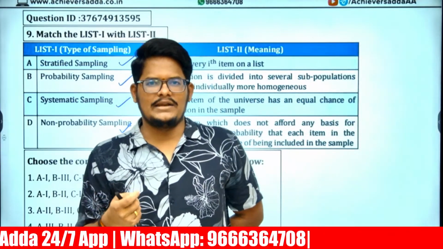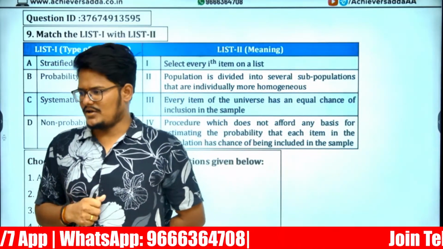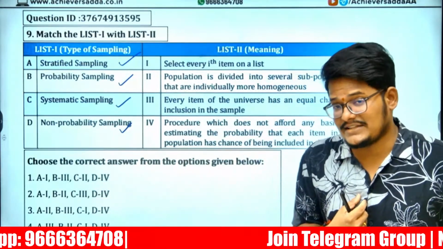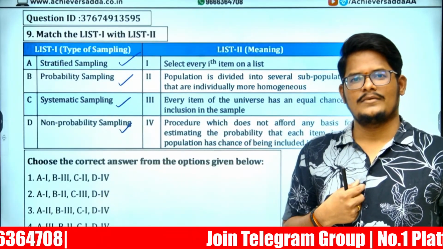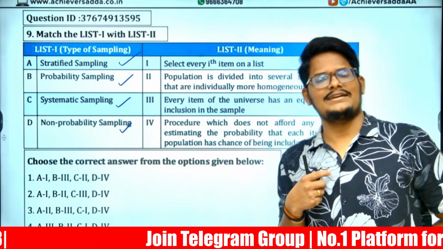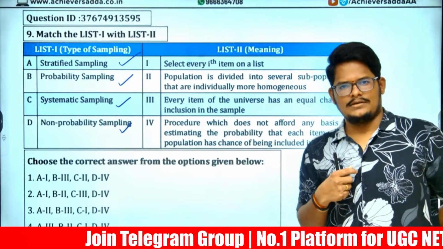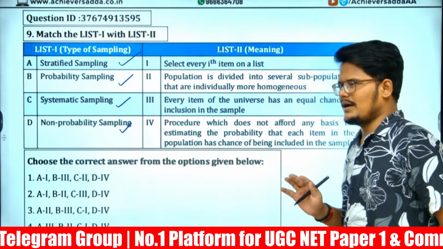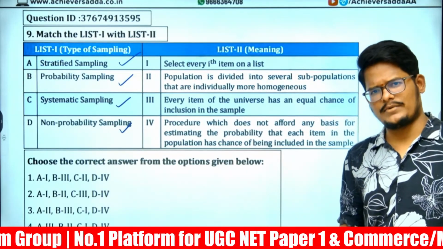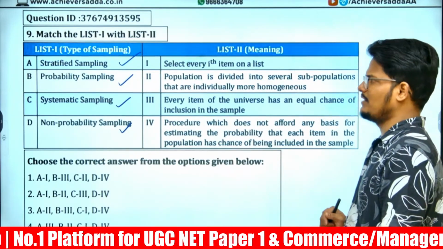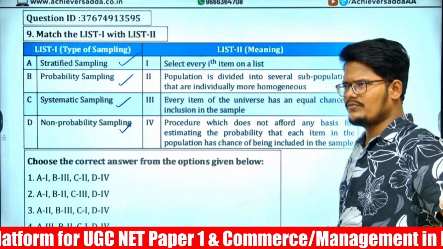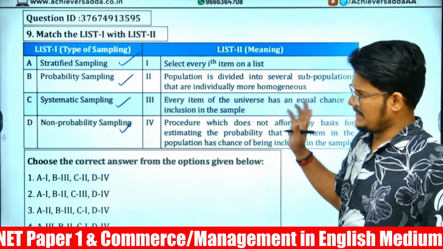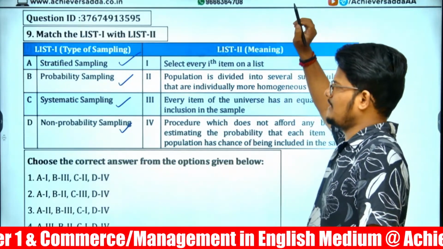For a hidden population, which of the following sampling methodologies will be used? Key informant, or else snowball sampling will be regularly used. Or else a purposive also sometimes will be useful, based on the option you need to determine. This was in the January 2025, 7th January commerce exam, the same question was asked for a hidden population.